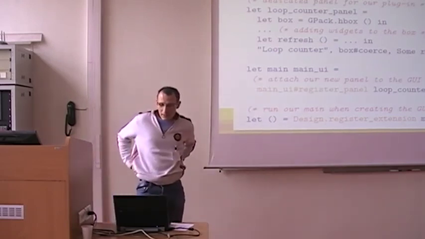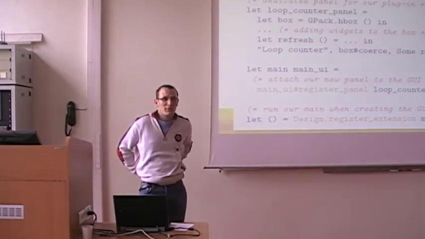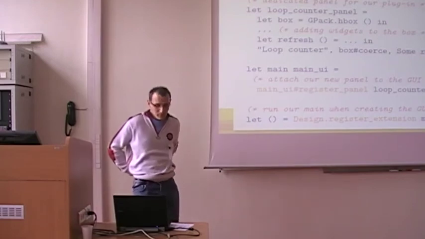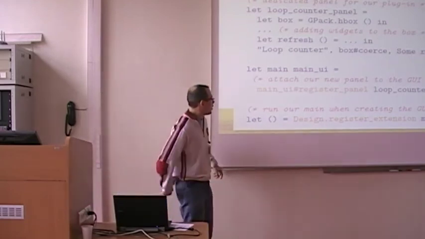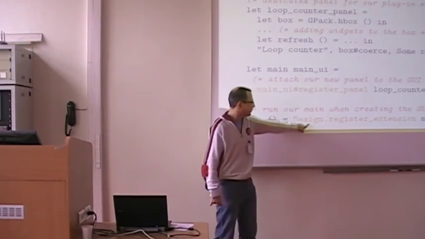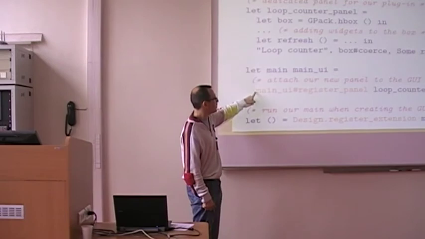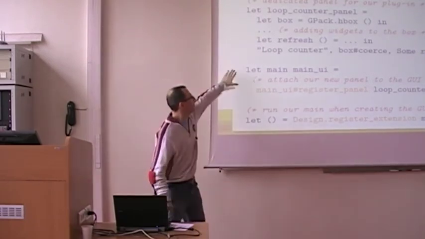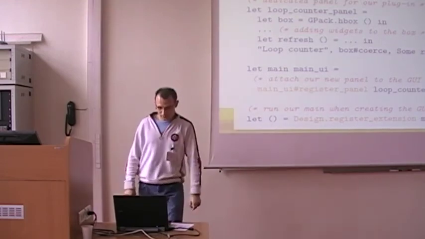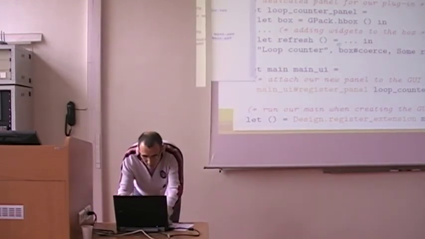The last thing is that you can also extend the Frama-C GUI itself. So we add an extension point to the GUI here, and this function just registers a new panel in the Frama-C GUI, and that is some GTK code.